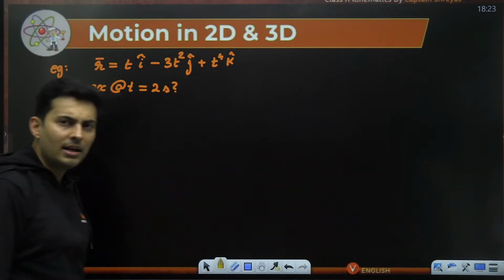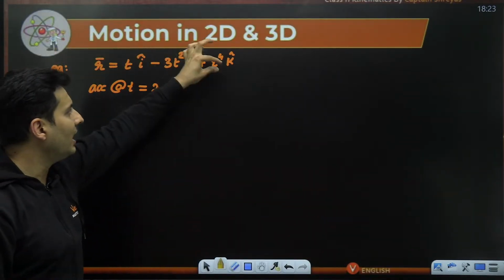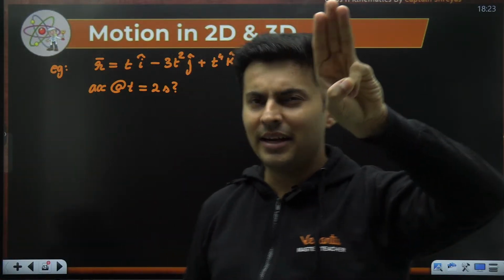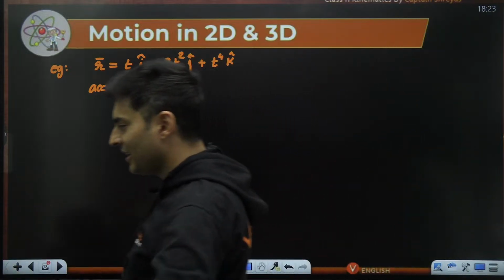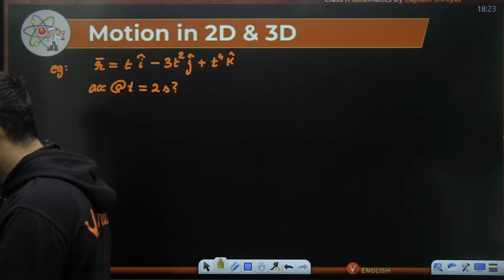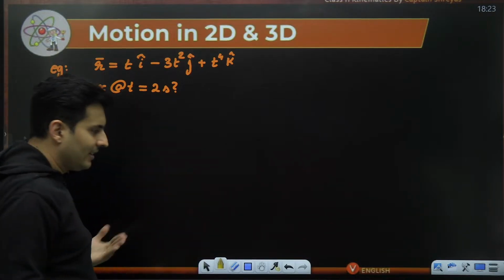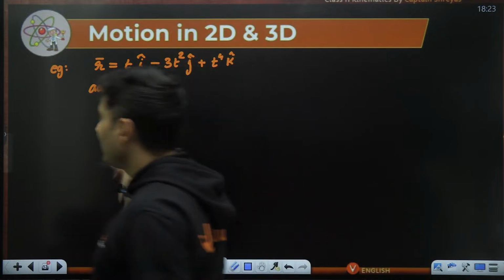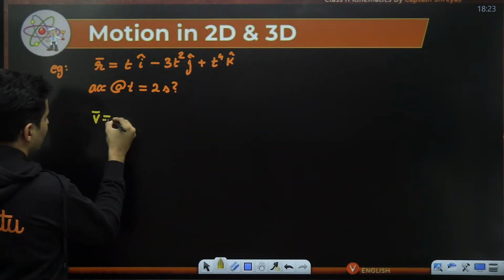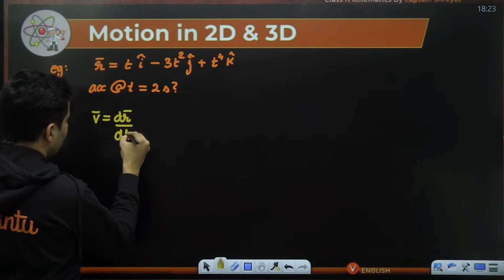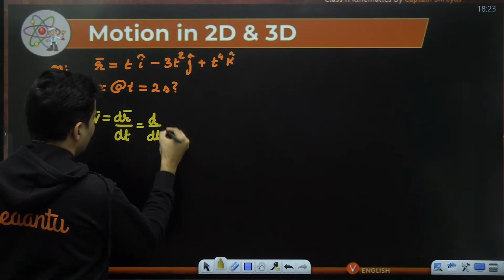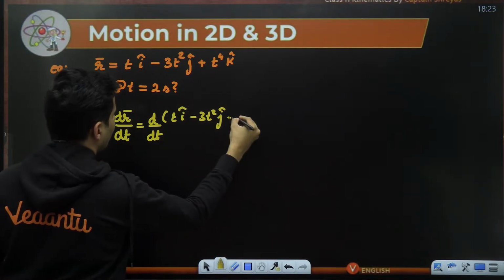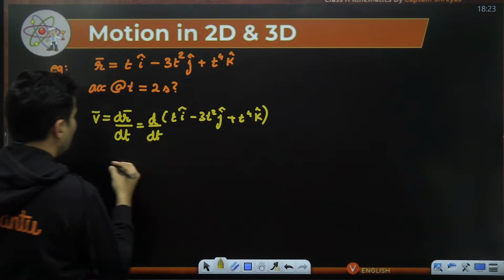As you can see clearly over here, position is changing with time, and not just in one dimension, but in all the 3 dimensions. So it's a question on 3D. If you solve 3D, 2D, 1D, it's a cakewalk. Okay. Now, as you can see over here, to find acceleration from position, I will first need velocity. So how do you find velocity? First, take the derivative of this. So velocity is the derivative of the position. That means I have to take the derivative of t i cap minus 3t square j cap plus t raised to 4 k cap. Okay, let's do this, guys.